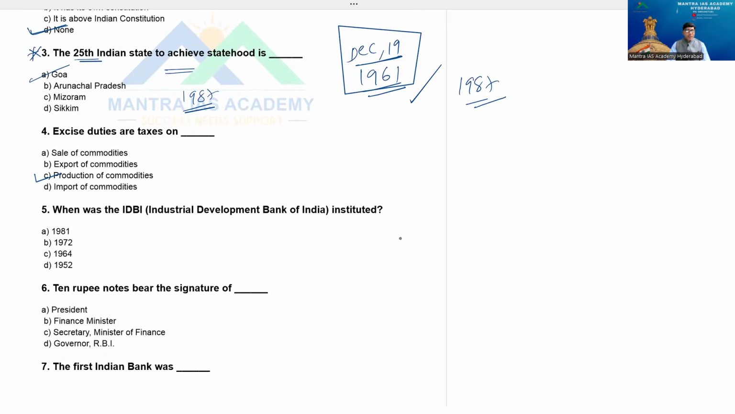Go to question number 5. When was the IDBI, Industrial Development Bank of India, instituted? Option A, 1981, B, 1972, C, 1964. The answer for this question is 1964.